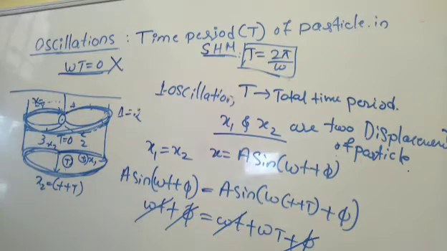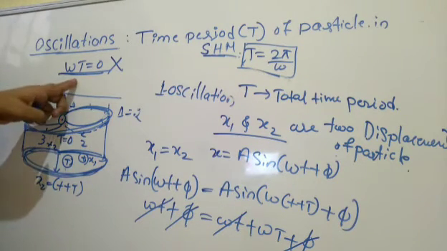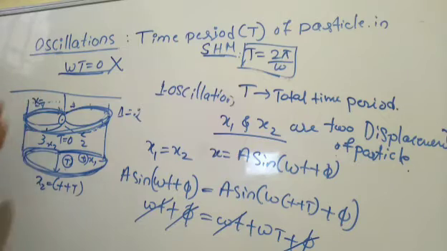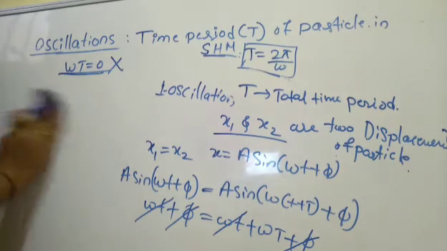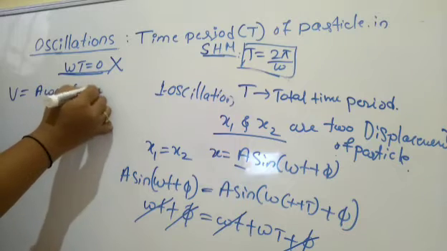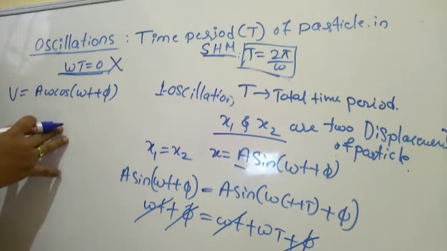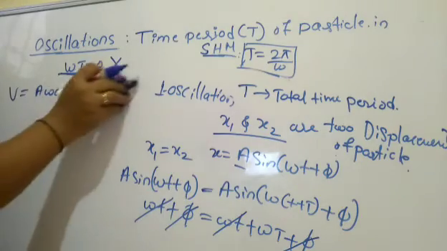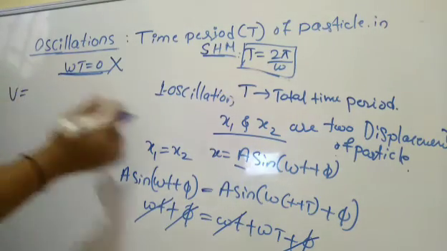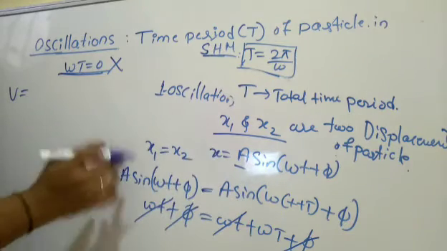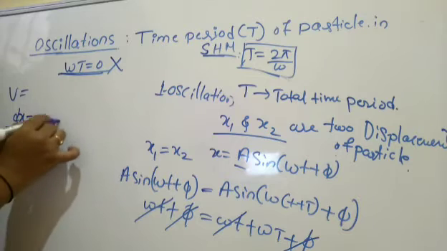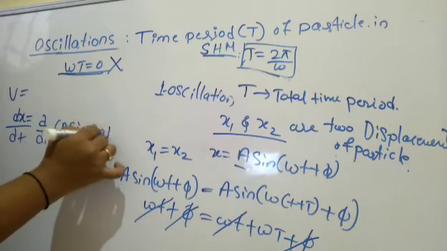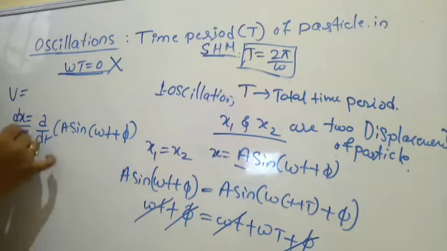Now what do we have to do? Displacement fails here. We are not recognizing displacement as equal. Then we'll take the help of the velocity of the particle. We have to cross-check the velocity. So omega t plus phi. You can also frame it, just concentrate here. X is there. Differentiation of this: dx by dt, d by dt of A sine omega t plus phi. So what are you getting?